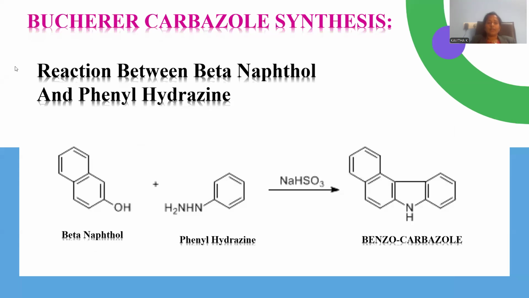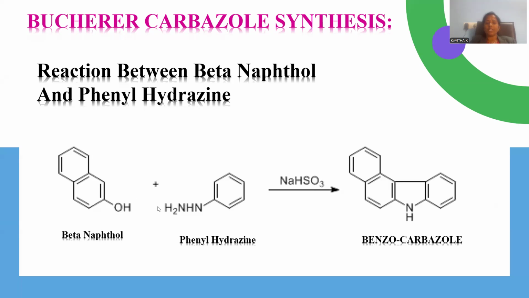Let me introduce another named reaction, where Bucherer carbazole synthesis is provided. The reaction between beta-naphthol and phenylhydrazine, both are supposed to be condensed in such a manner. Beta-naphthol and phenylhydrazine in the presence of sodium bisulfite. Initially condensation between these two gives rise to water as a byproduct.